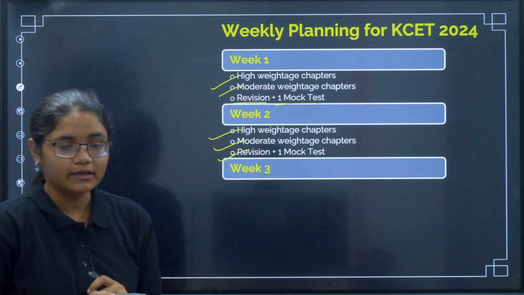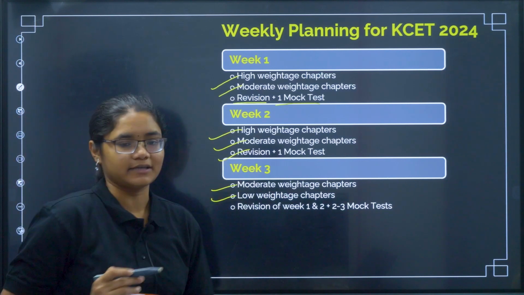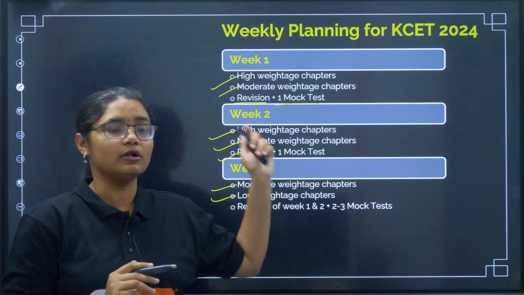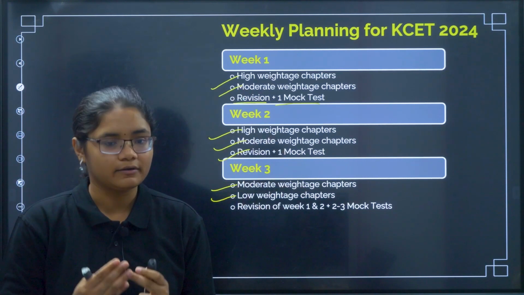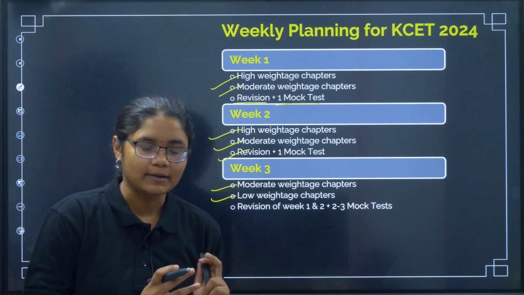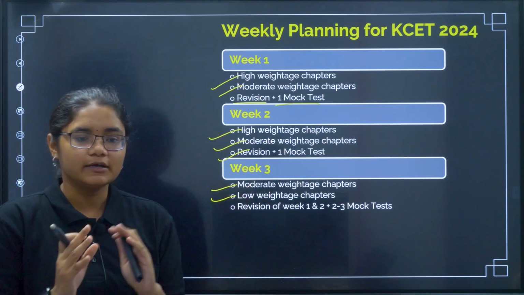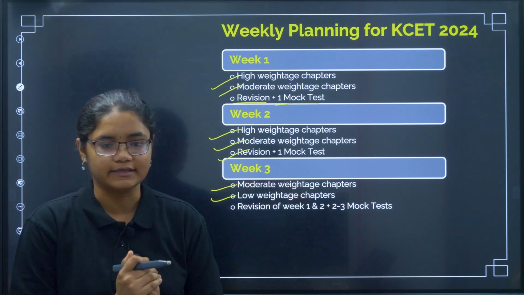Now in the third week, we will have moderate weightage chapters and low weightage chapters. This we will start only when you have covered all the high weightage chapters. Once it is done, we can go to the moderate and low weightage chapters. We'll just go through their formulas in a short time, because they do not have many questions asked in the exam.